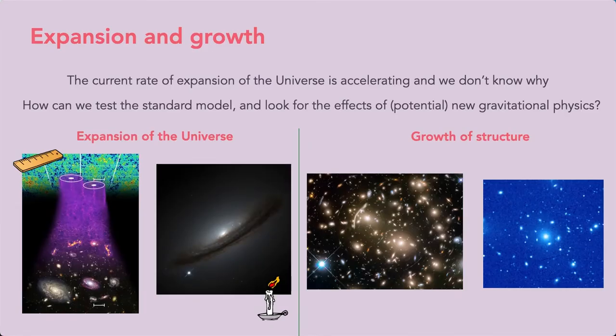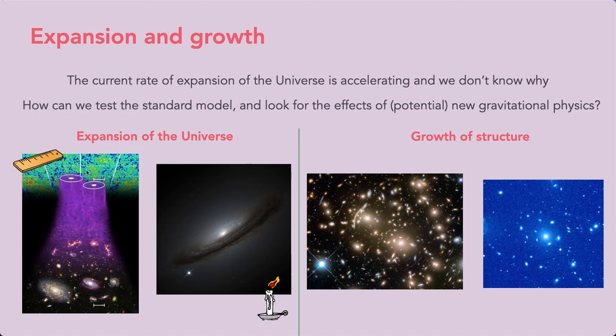However, lambda is purely phenomenological. It has no physical justification for being in the standard model, but when we include it, we find that the model gives us good predictions for our observations. This still inevitably leads to people giving alternative explanations that try to provide some physical meaning to the acceleration that we see, whether that be through modifications to general relativity or through the actions of a fifth force. And so we can test the standard model to look for the effects of these physics by measuring the expansion history of the universe or the growth rate of structure.